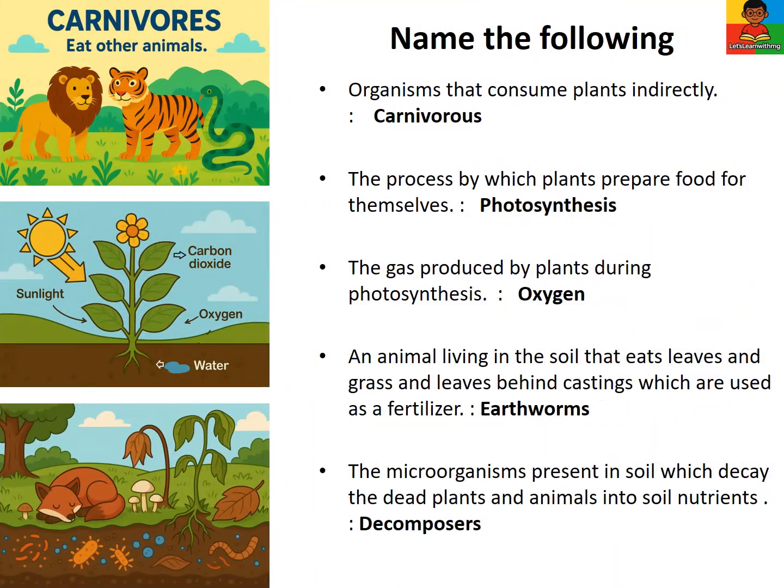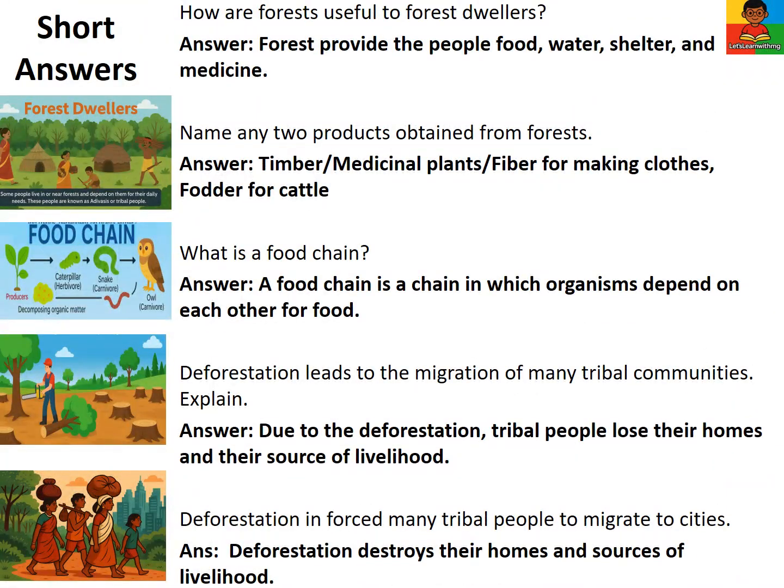Name the following. Organisms that consume plants indirectly. Carnivorous. The process by which plants prepare food for themselves. Photosynthesis. The gas produced by plants during photosynthesis. Oxygen. An animal living in the soil that eats leaves and grass, and leaves behind castings used as fertilizer. Earthworms. Microorganisms in soil that decay dead plants and animals into soil nutrients. Decomposers.